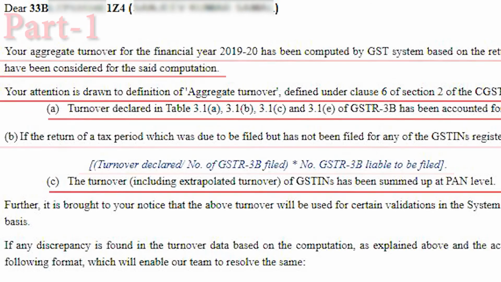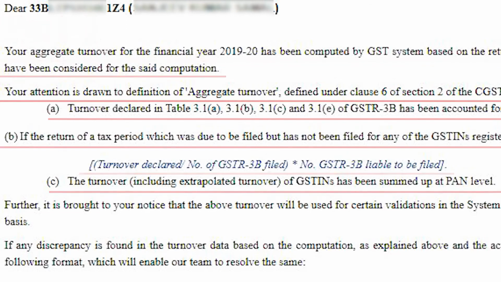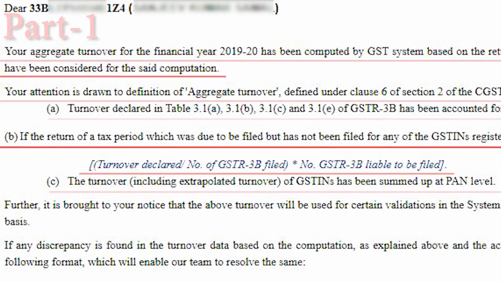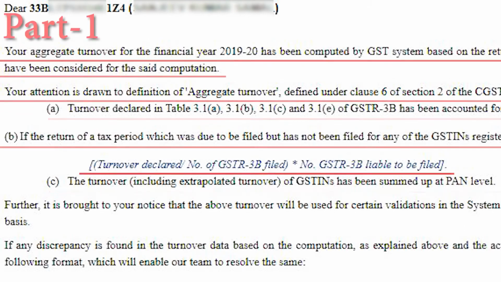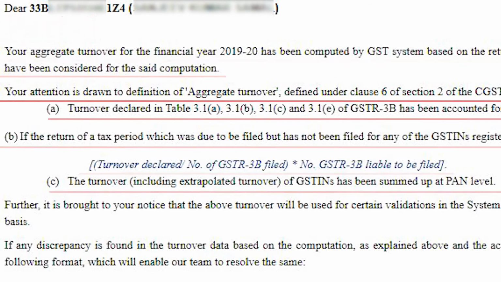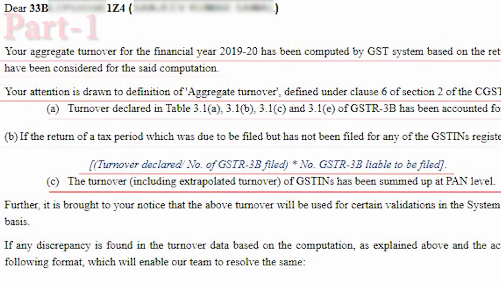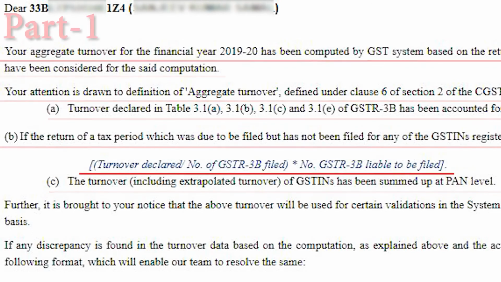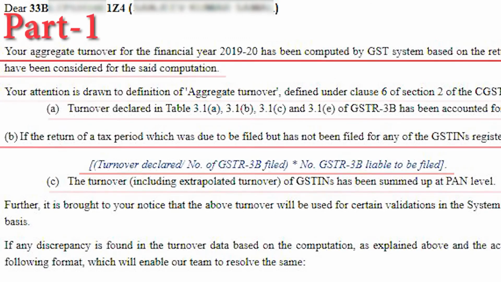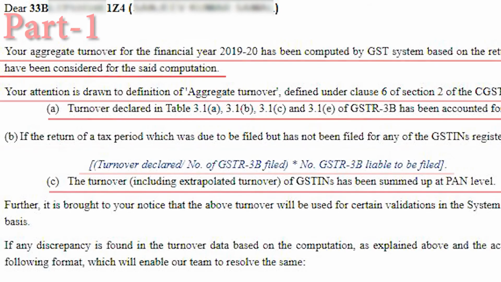So in part 1 of the email, if a taxpayer has already filed his GSTR 3B for the entire period, they need not worry. They only have to check whether the turnover given in the email matches the turnover of 3B filed for the period 2019-20. Sometimes in GSTR 3B, the earlier year's turnover would also have been declared. So the taxpayer should find out the discrepancies.